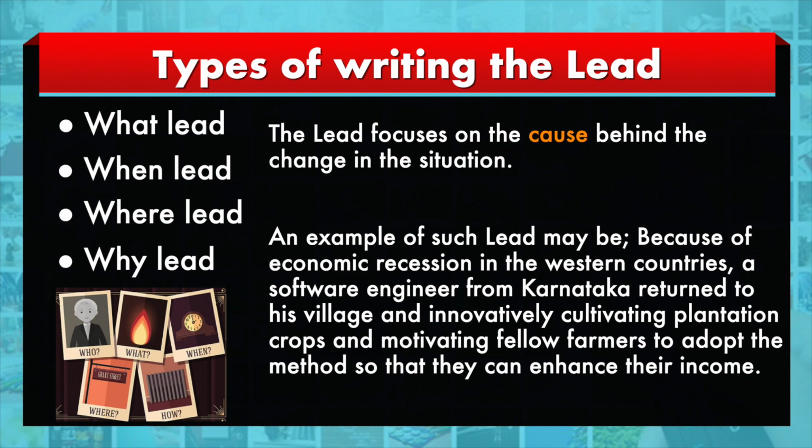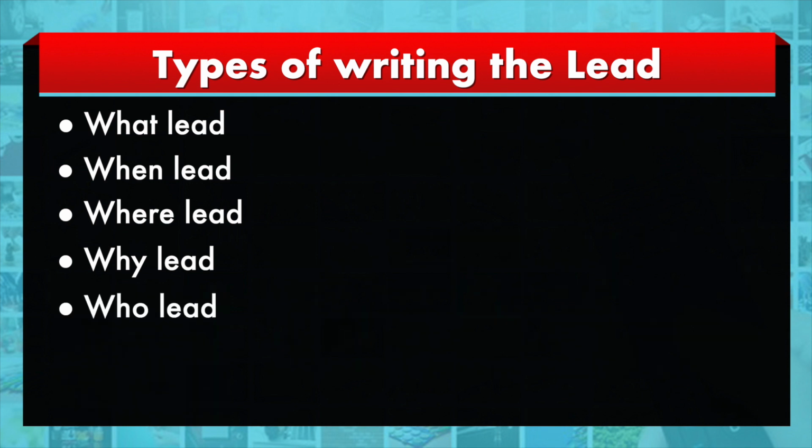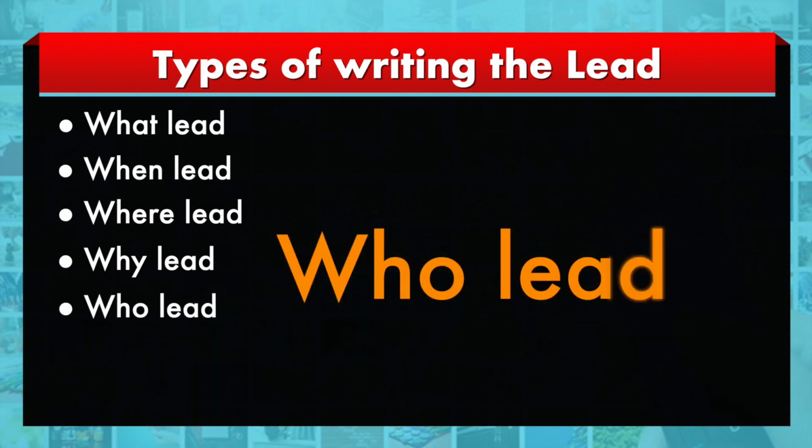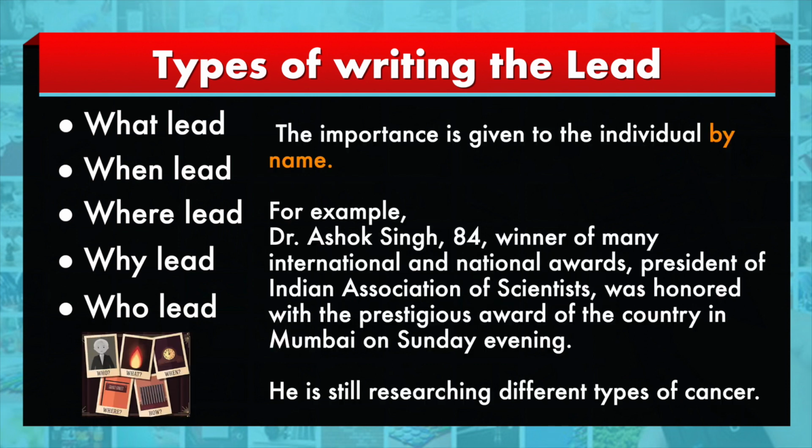Then in another case, the individual who has achieved something becomes more important. For example, just a hypothetical name, Dr. Ashok Singh, who did a lot of research on cancer, and at the age of 84 is still continuing with the research. The entire emphasis is on a particular researcher named Dr. Ashok Singh, who has been awarded so-and-so award, and at 84 is still pursuing research on cancer. So who is that person? That makes a lot of difference.